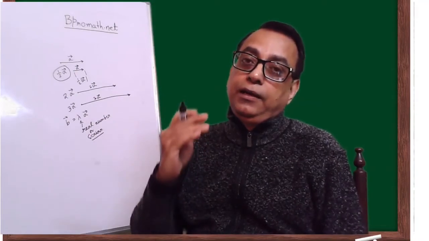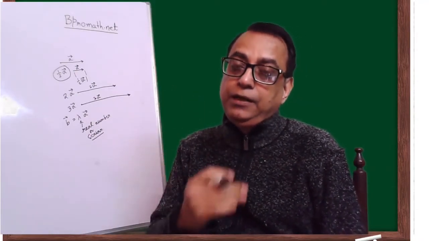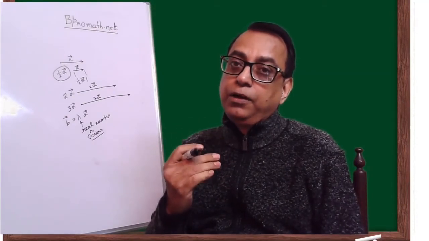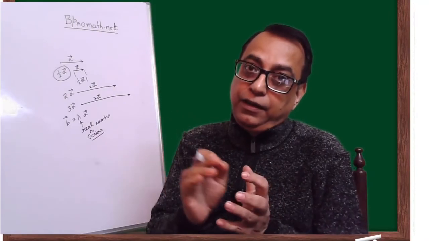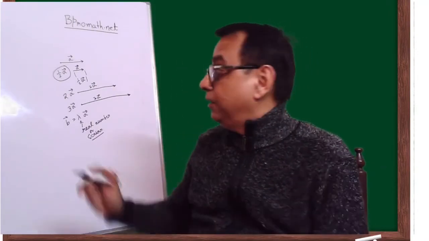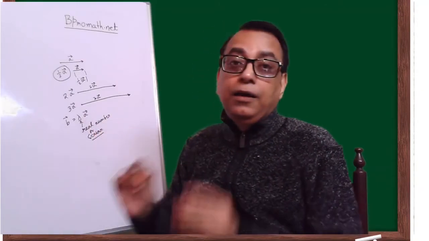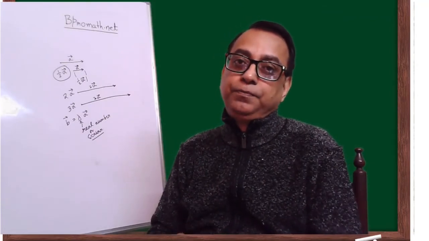So when a vector is multiplied by a scalar number or a real number, it will become another vector which will have the length proportional to the real number and direction the same as the original vector.